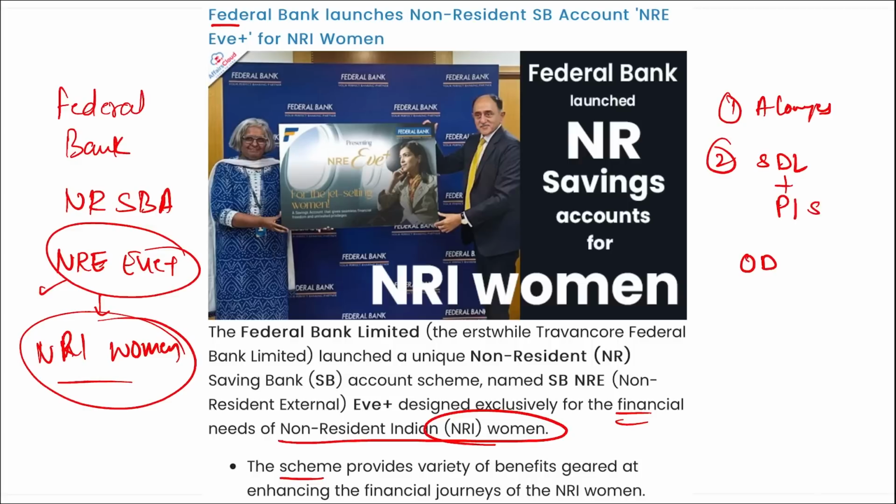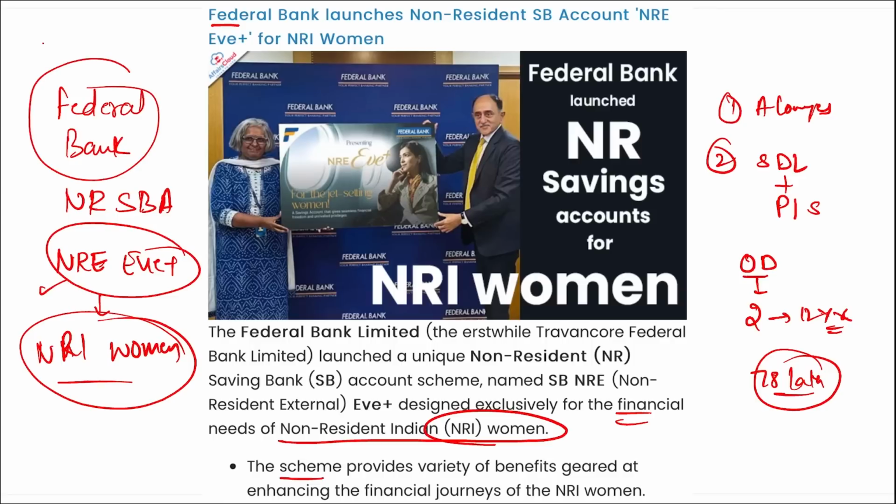Then a zero balance saving account for two children below the age of 12 years will also be provided. Apart from this, a complimentary insurance of up to 78 lakh rupees that will include child education benefit, accidental health, hospital cash and card protection will also be provided. Free mobile alerts and mobile banking, free email alerts as well as unlimited checkbooks will also be provided here.